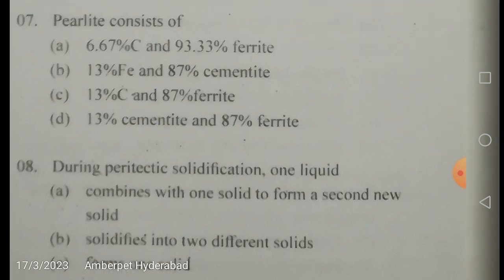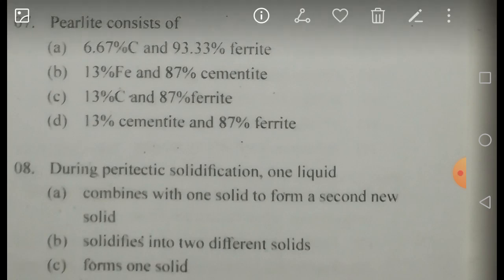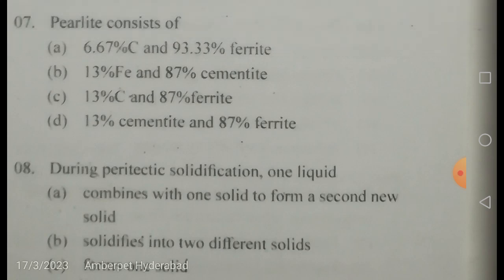Right, friends? You can easily remember this like this, right? C comes after F. Yes or no? That means F comes after C. So C is before F. So that will be lesser than, let us say, F. So definitely the percentage of cementite will be lesser in 100% compared to the more percentage of 87% ferrite.